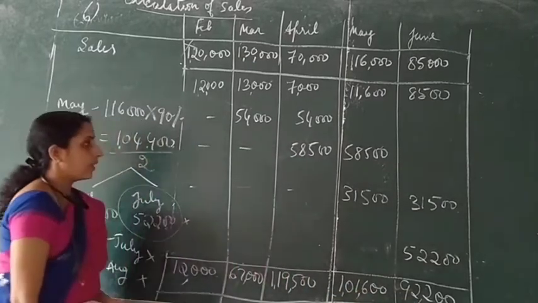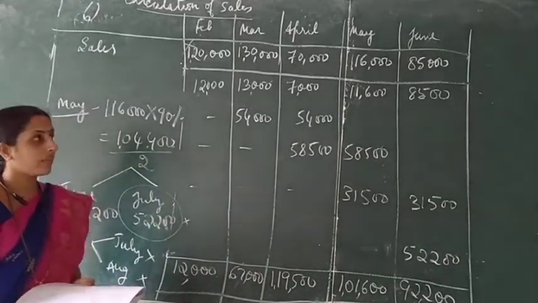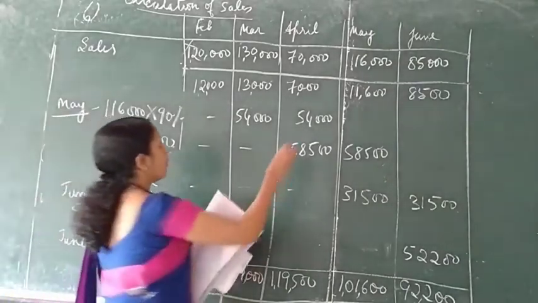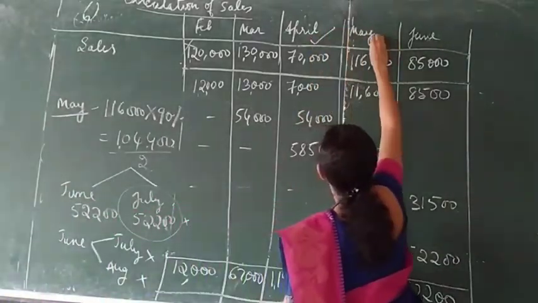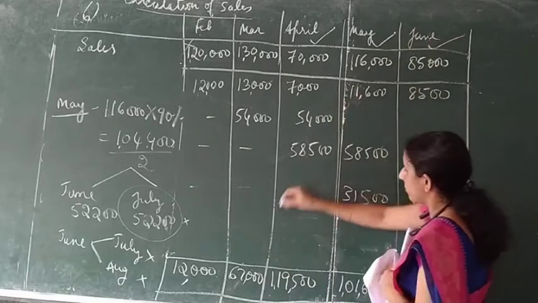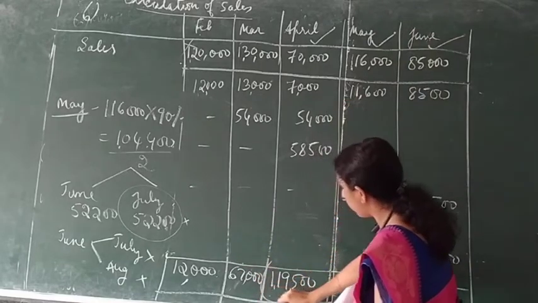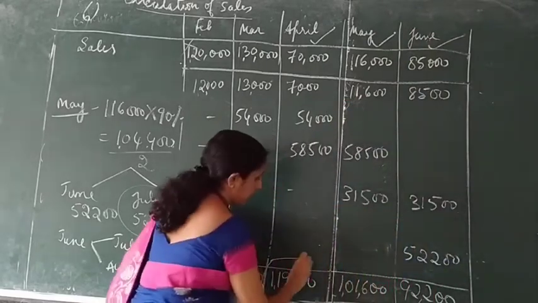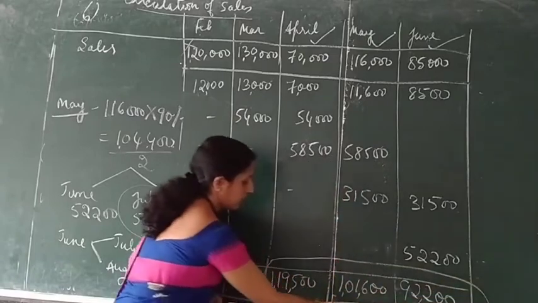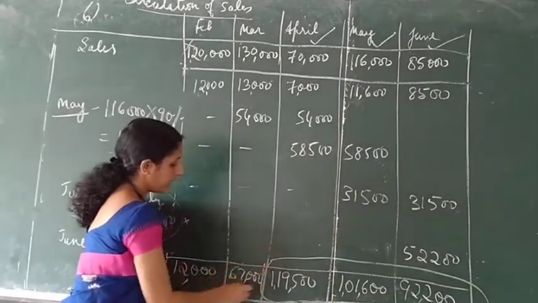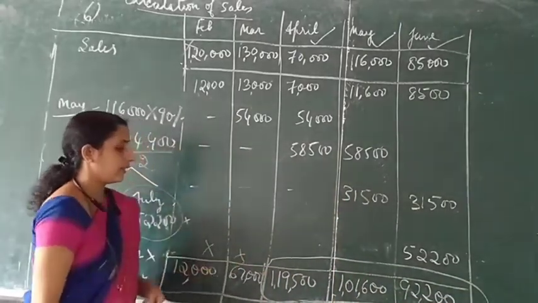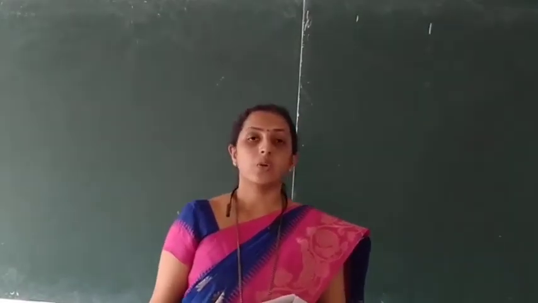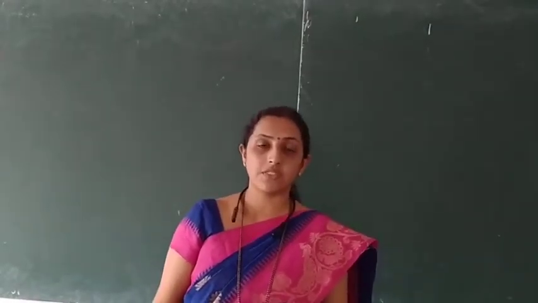So sales calculation. Now for our problem we require the sales of only April, May and June. So starting from here, these 3 months sales is required. This is not required. So I am done with the calculation of sales.